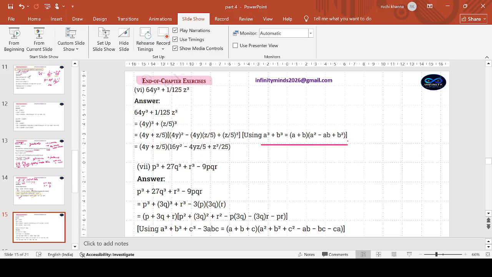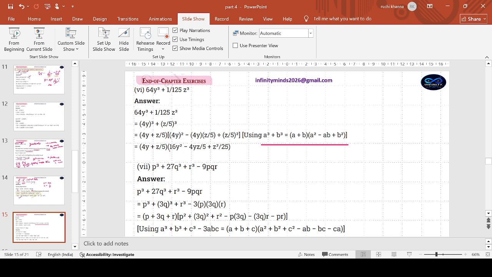Yes, they are quite troublesome identities. A couple of them you need to learn. Do ask for the PDF chart. Okay, I would love to share it with you all. A cube plus b cube, a plus b bracket a square minus ab plus b square. Very clear on who is going to play the role of a and b, the first and the second term. 4y and z by 5. I can leave this much to you.